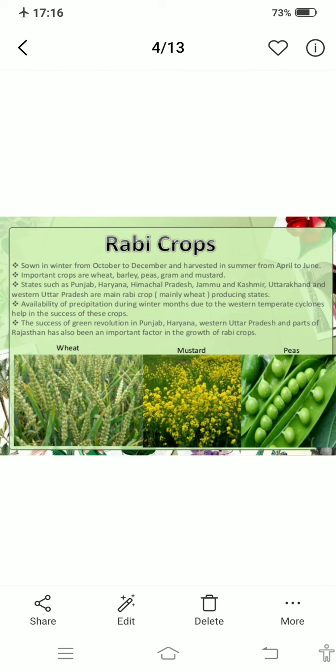Availability of precipitation during winter months due to western temperate cyclone, and this helps in the success of these crops. That means Rabi crops require this type of temperature, which is available when we sow the crop in the winter season.